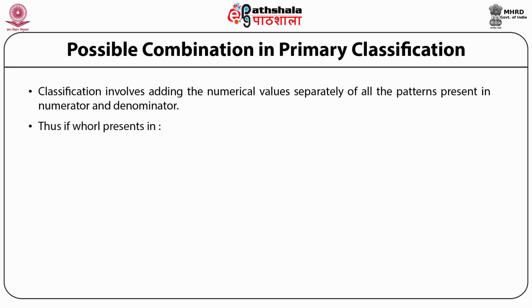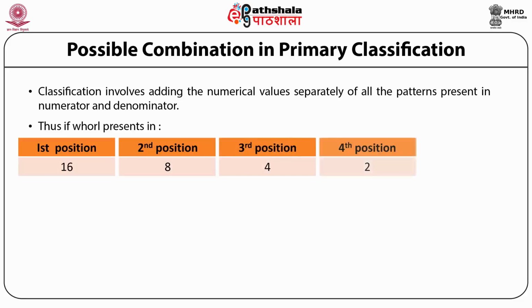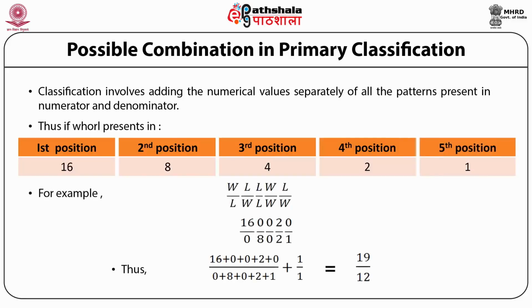Thus, if a whorl is present in the first position, then it becomes 16. If it is present in the second position, then it is 8. In the third position, 4; in the fourth position, it is 2, and in the fifth position, it is 1. Then, after calculation, the inversion of this number, 12, becomes 12 divided by 19, and it becomes the primary classification number. This record will be in the 12th hole or in the division of the 19th horizontal row of